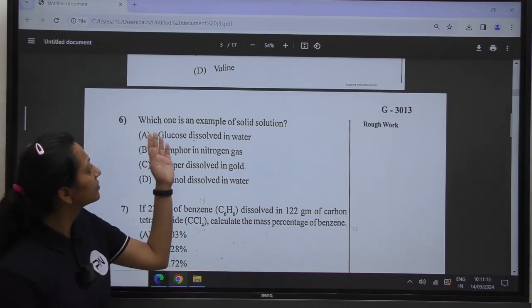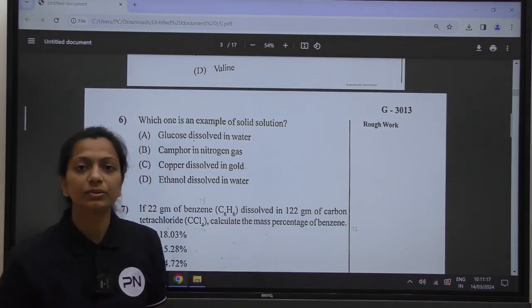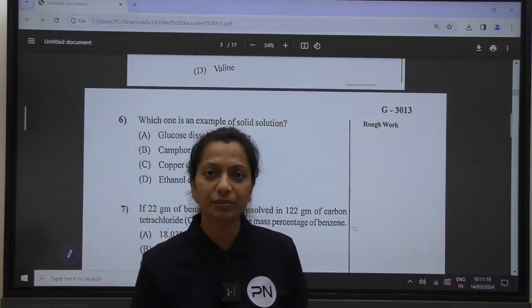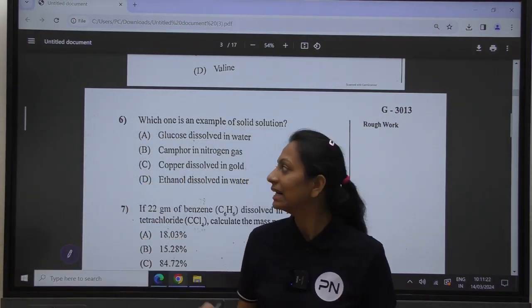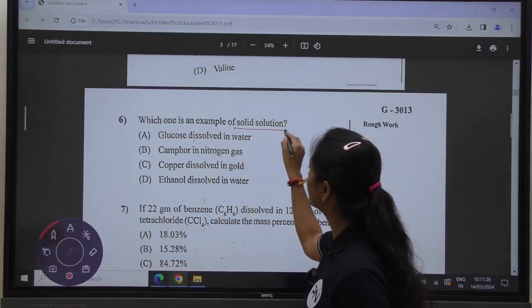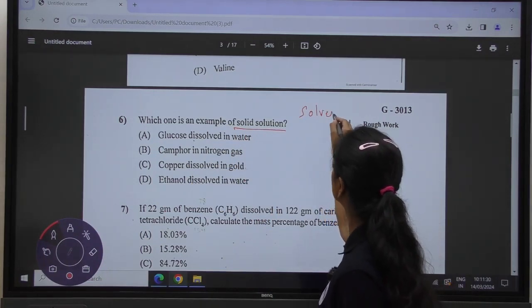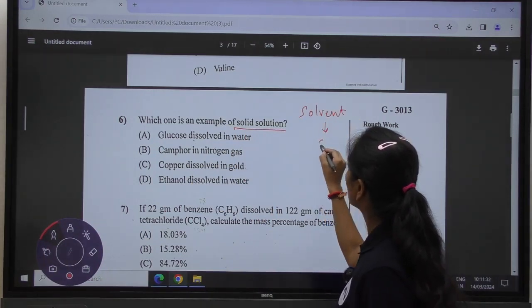Question number 6: which one is an example of a solid solution? For any mixture to be a solution, there should be a solute and a solvent. In the case of a solid solution, the solvent which is used should be in the solid phase.